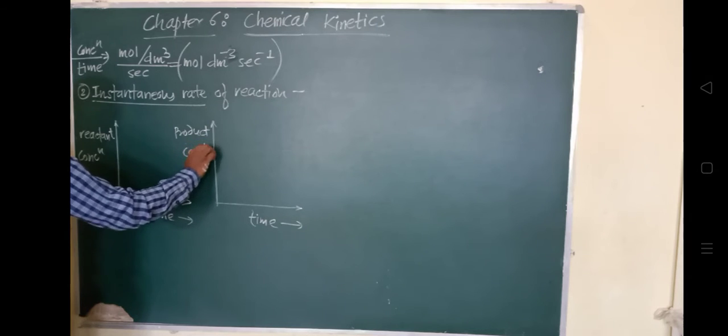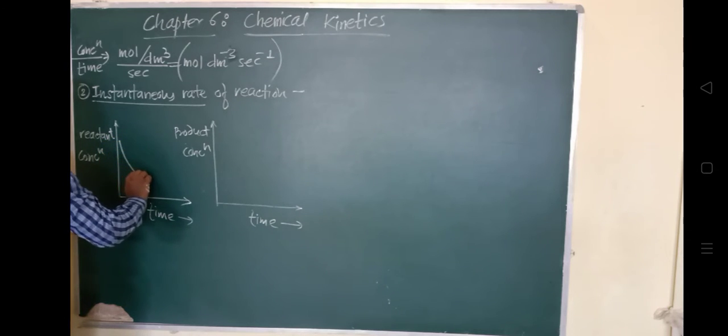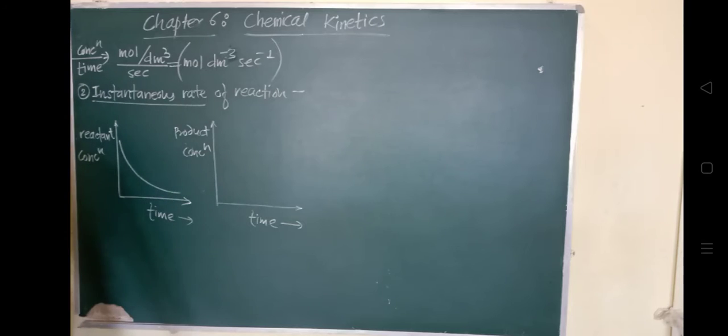When the reaction takes place, the reactants combine. When the reactants combine, what will happen to their concentration? Initially, if they have a higher concentration, their concentration will decrease as the time goes on. Okay, so you can see this graph indicates there is a decrease in the concentration of the reactant as the time goes. As the reaction proceeds, its concentration keeps decreasing.